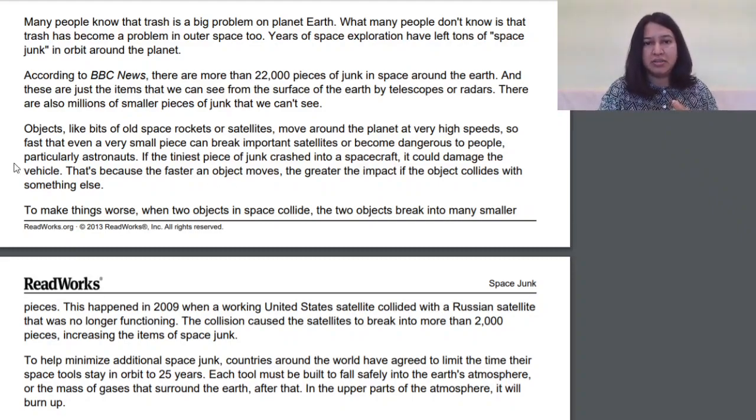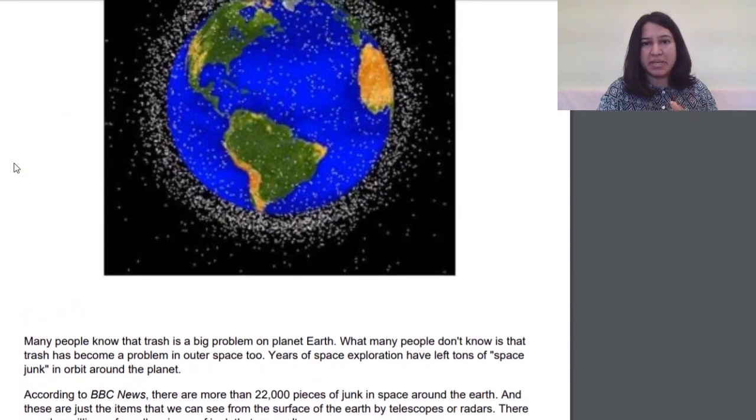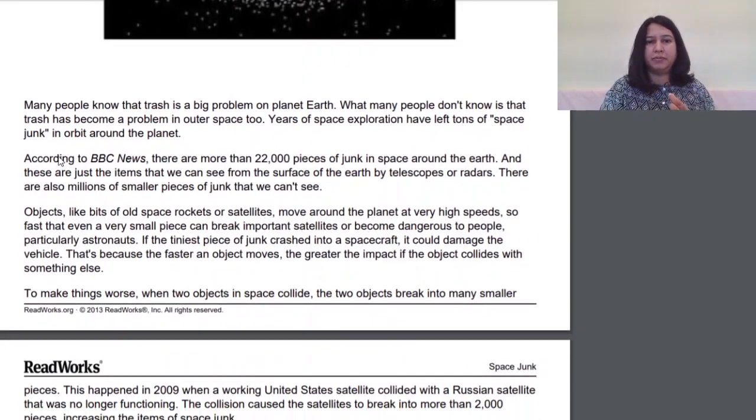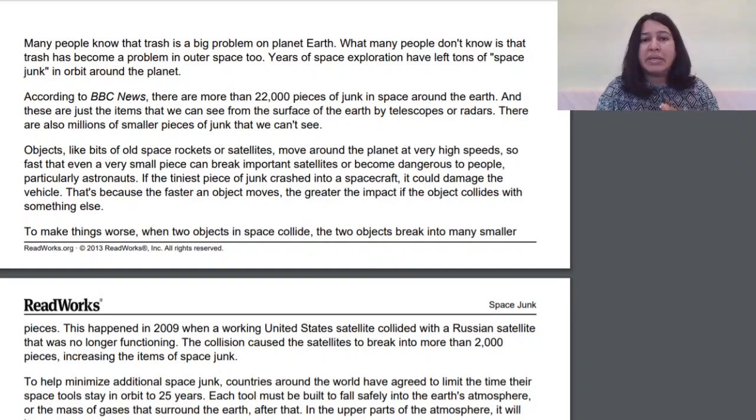So if you can see here, this is space junk that's going on around the planet. According to BBC News, there are more than 22,000 pieces of junk in space around the Earth. And these are just the items we can see from the surface of the Earth by telescope or radars.